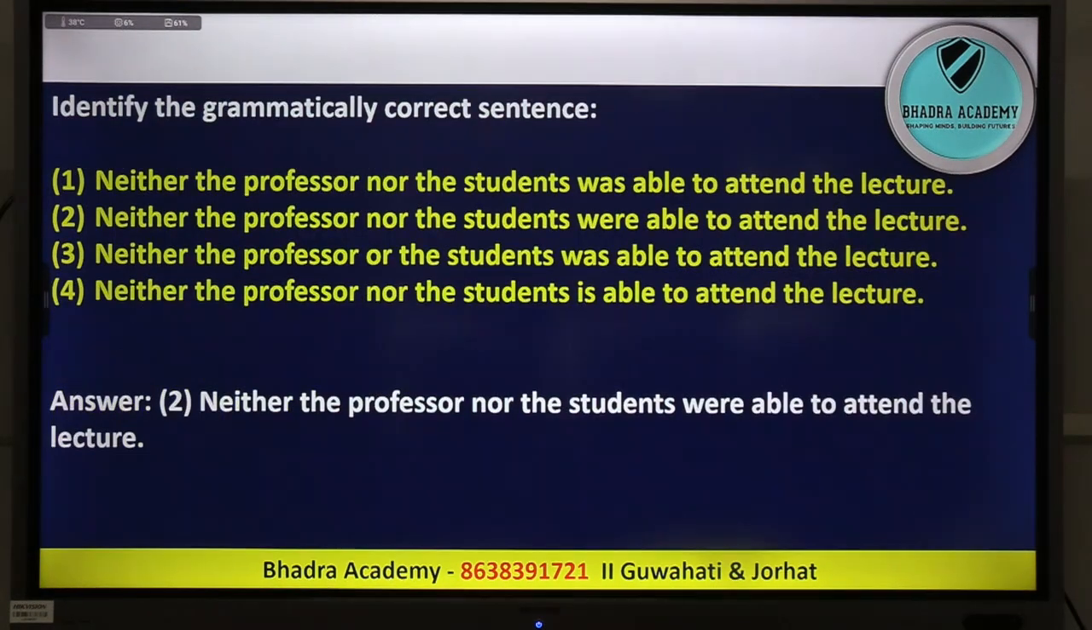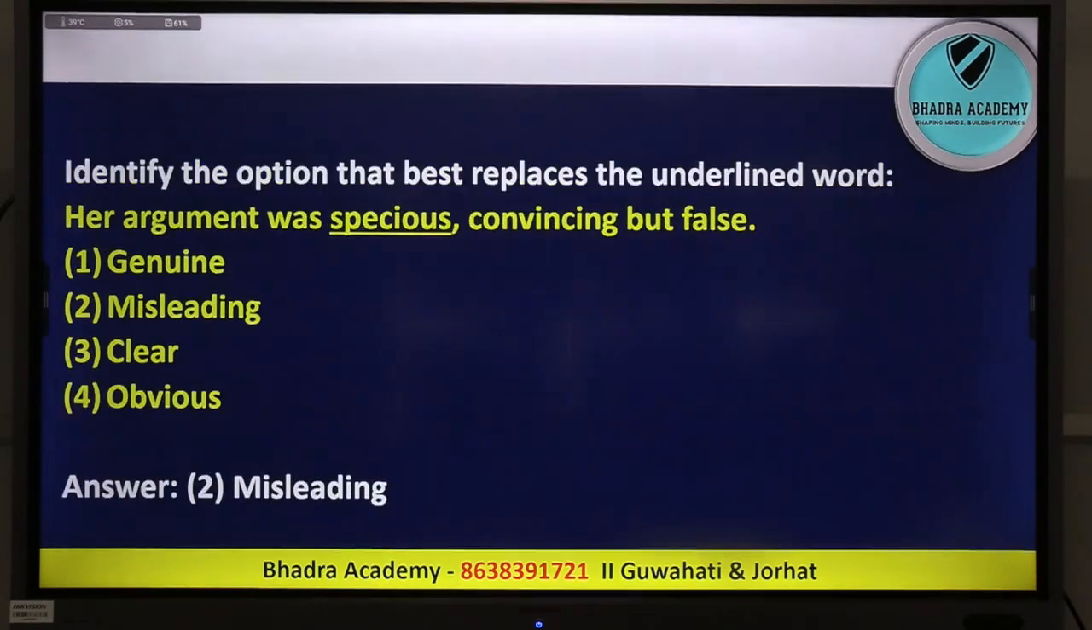Also you get questions like this, grammatical question, identify the grammatically correct sentence. So if you look at this sentence, neither the professor nor the students, because students is plural, therefore the verb has to be were. Therefore answer 2 will be the correct answer. Now look at this question, identify the option that best replaces the underlined word. Her argument was specious, convincing but false. It simply means misleading. Okay.